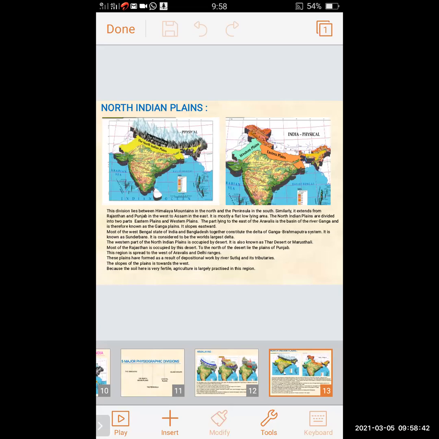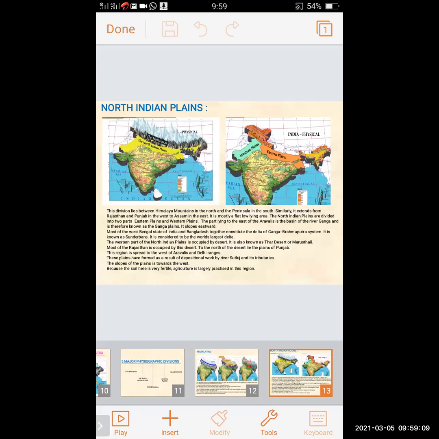The western part of the North Indian plains is occupied by desert. We can see in the picture that it is known as the Thar Desert or Marusthali. Most of Rajasthan is occupied by this desert.